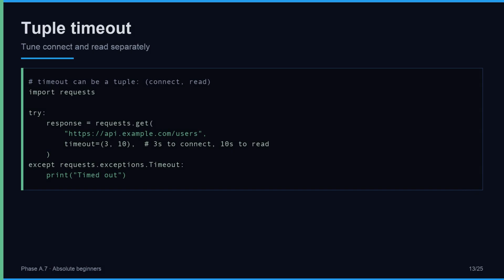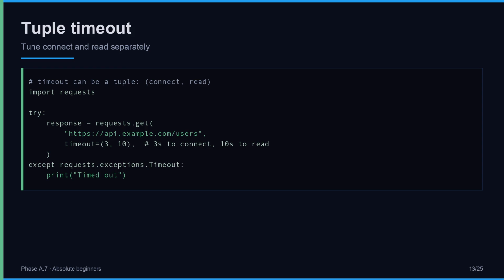The timeout argument can be a single number, the total time, or a tuple of two numbers. The first is the connect timeout, how long to wait to establish the connection. The second is the read timeout, how long to wait between bytes of the response. 3 seconds to connect, 10 to read is a common choice.